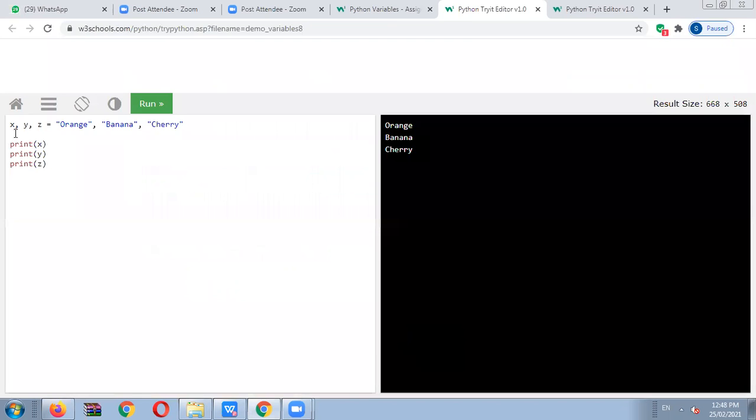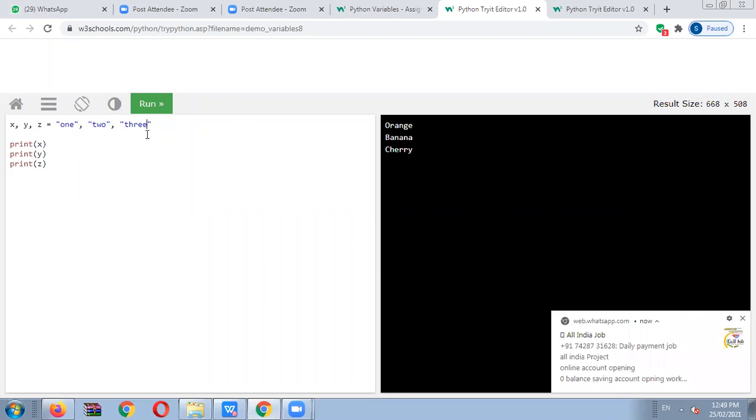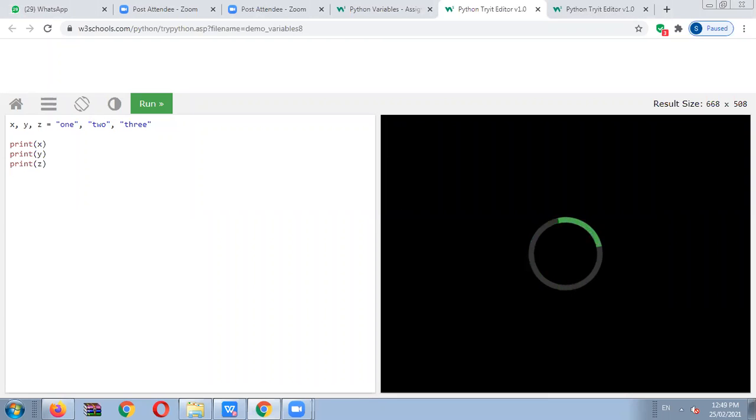So x comma y comma z is equal to orange comma banana comma cherry. So print x, print y, print z. Output will be displayed here. Suppose I print here 1, the message will be changed here, 1, then 2, and after these 3. We will execute the code. So directly we will display 1 2 3 on the output screen.